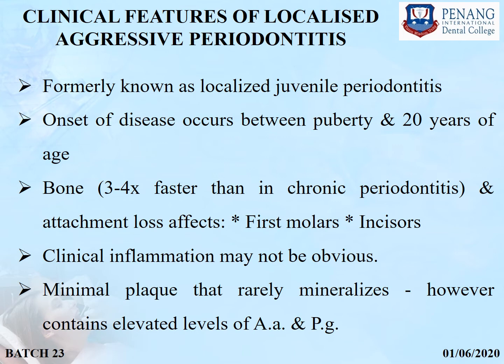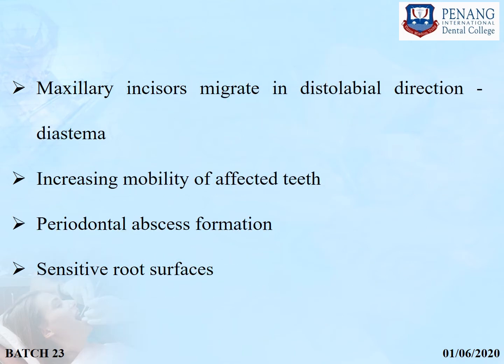Minimal plaque is seen that rarely mineralizes. However, there will be elevated levels of Aggregatibacter actinomycetemcomitans and P. gingivalis. Maxillary incisors migrate in a distolabial direction, which might cause a diastema also. There will be increasing mobility of affected teeth. Periodontal abscess formation may be seen, and the root surface will be sensitive.